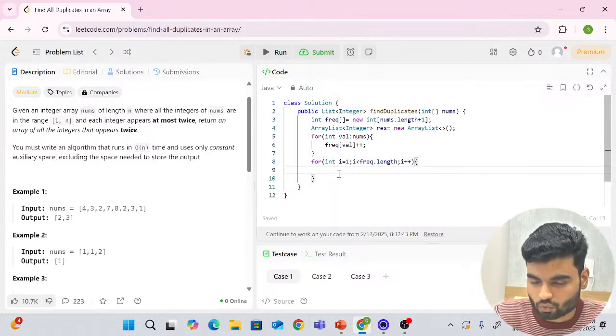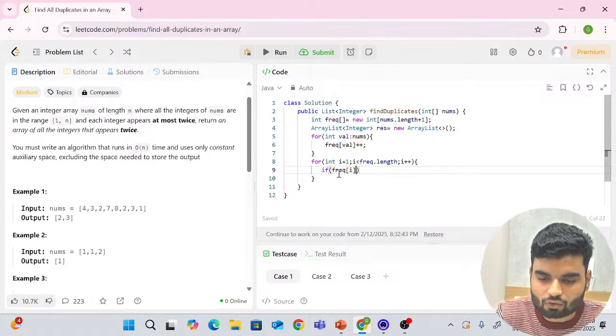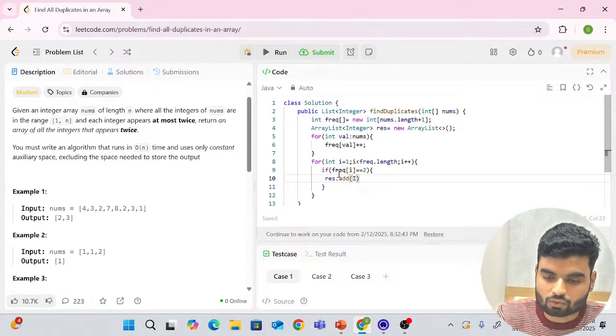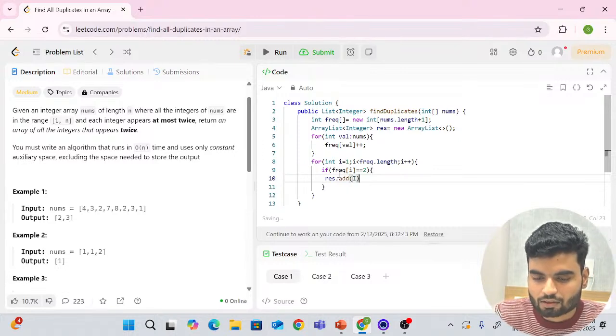Even if you write it, that is okay, but it is not required. In the result, you write a condition: if in frequency at that particular index you have value 2, at that time you add that value into the resultant array list. So add i, because indexes are the actual values.